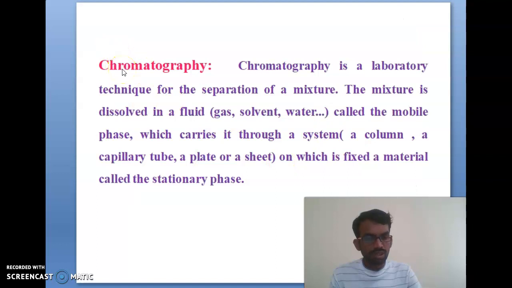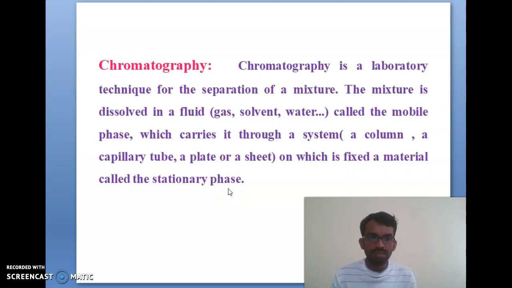Before we discuss chromatography, first we should know what chromatography is. Chromatography is a laboratory technique for the separation of a mixture. The mixture is dissolved in a fluid like a gas, solvent or water, called the mobile phase, which carries it through a system like a column, capillary tube, plates or sheets, on which the fixed material is called the stationary phase.